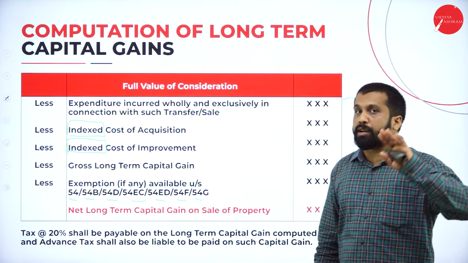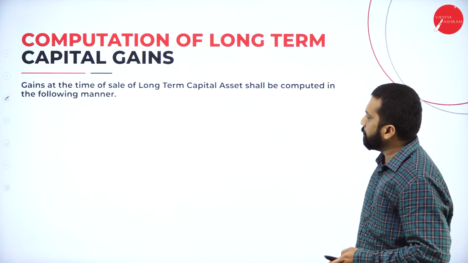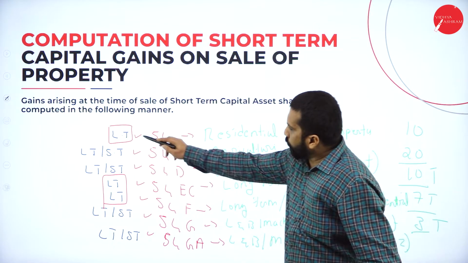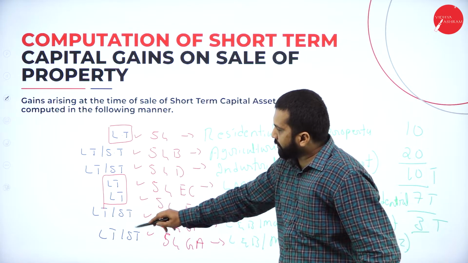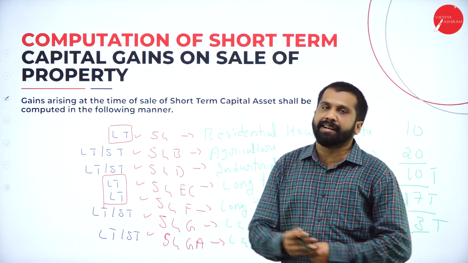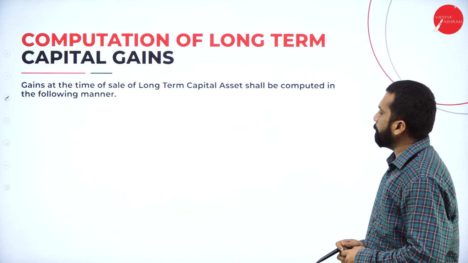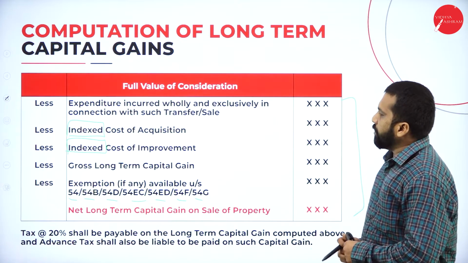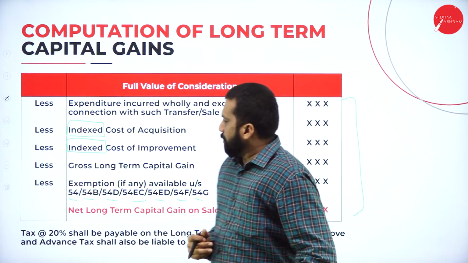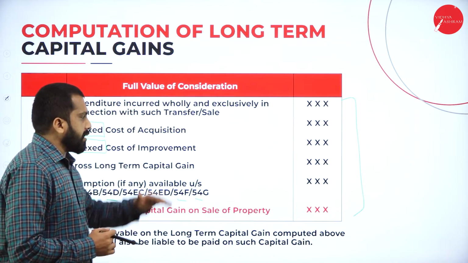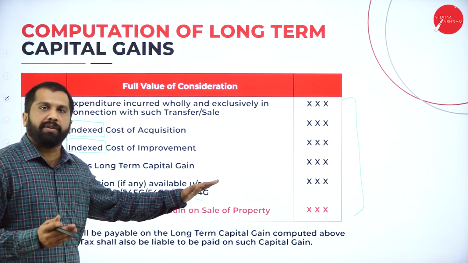So, for short term, we had only 4. For long term, 1, 2, 3, 4, 5, 6, 7. Total, we have 7 deductions. Hope you're clear? Yes.